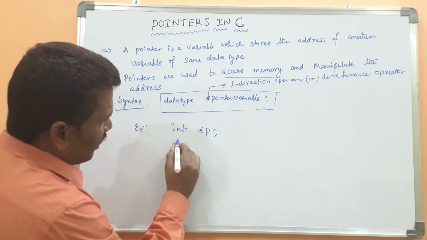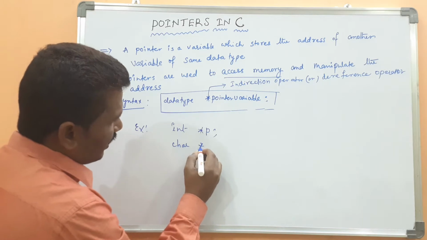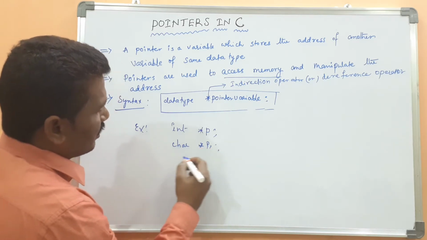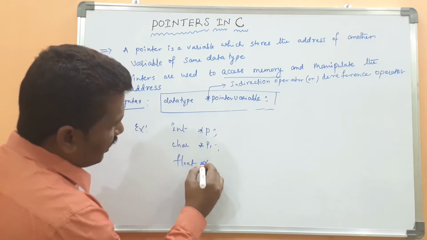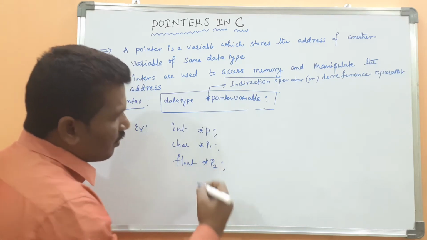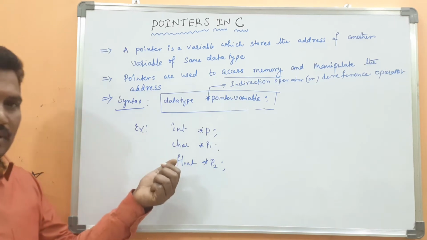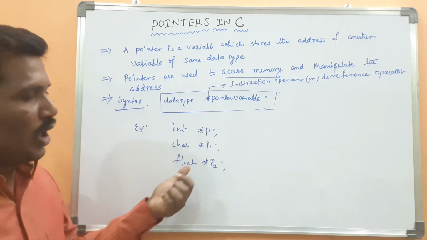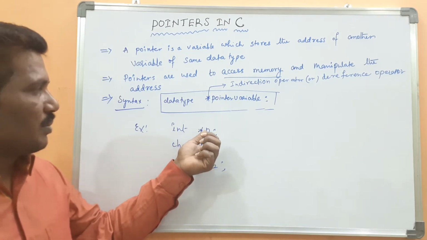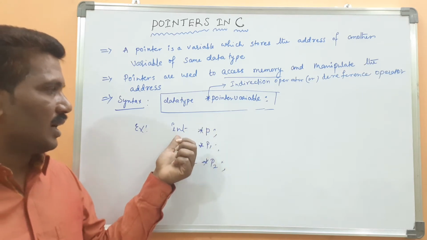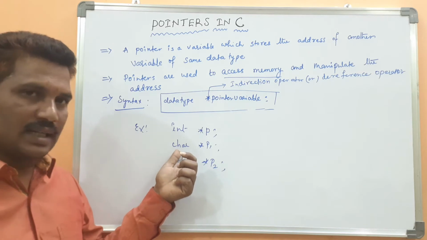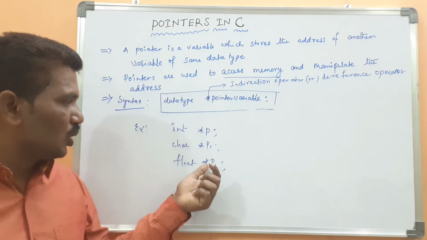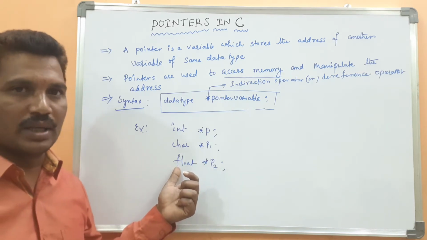Or char pointer variable, suppose p1. Then float pointer variable is p2. As per the syntax, I have declared 3 pointer variables. The pointer variable p is declared as an integer data type, p1 as a character data type, and p2 as a float data type.